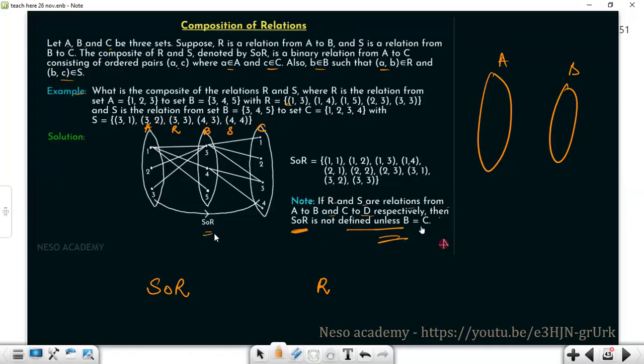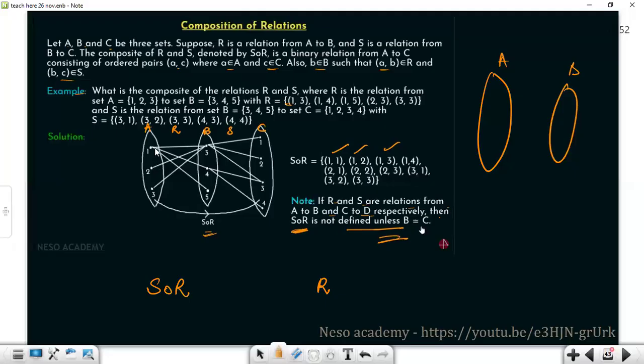Now to find S o R, we'll go from set A to C. How will we go? We will take paths like 1, 2, 3, then 1. So (1, 1) will be written. Then 1, 2, 3, and 2, so 3 will be ignored. The B set will be completely ignored; it is just a path. 1, 2, 3, and 1, then 2, 2. So (1, 2). Then 1, 2, 3, and 2, 3. So (1, 3). 1, 2, 3, and then 2, 4. Is it going to 4? No.